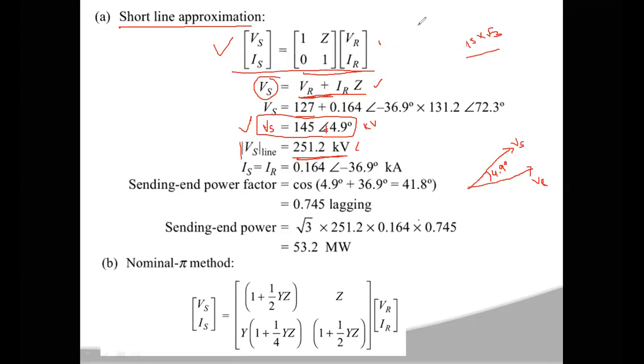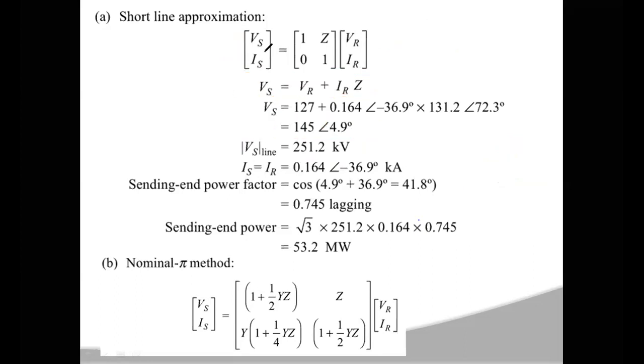Now, what is the sending end current? From this equation, sending end current is equal to receiving end current. For a short transmission line, you are not going to consider the capacitance; the capacitance value is neglected. So sending end current and receiving end current are both the same. The sending end current is equal to the receiving end current, which is 0.164 at an angle of minus 36.9 degrees, in kiloamperes. You got the sending end voltage and current.